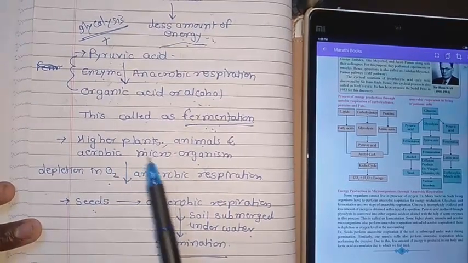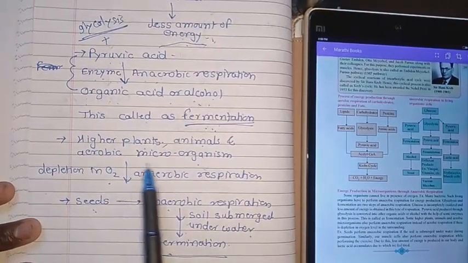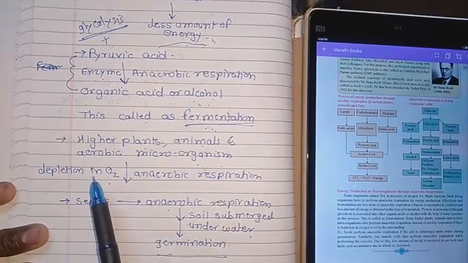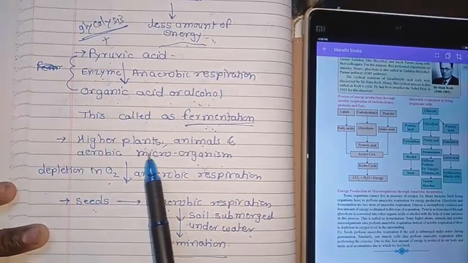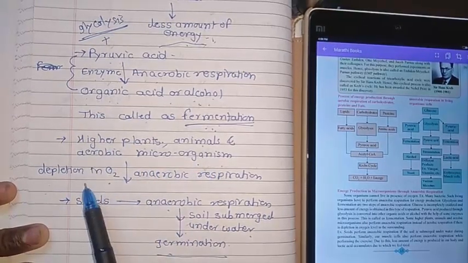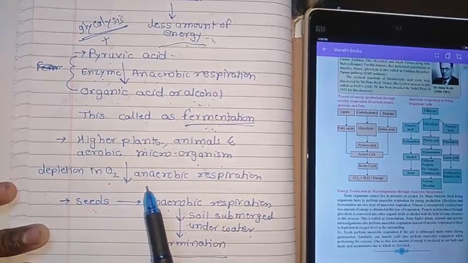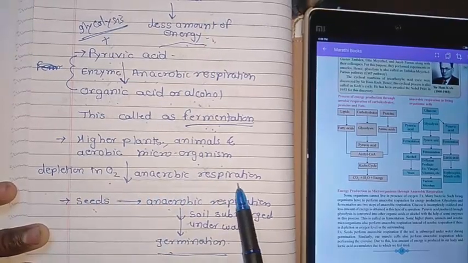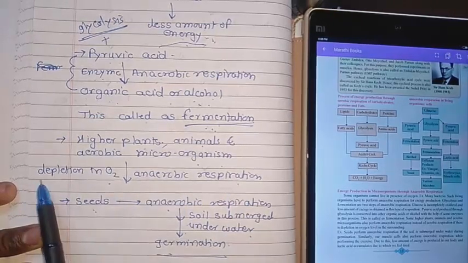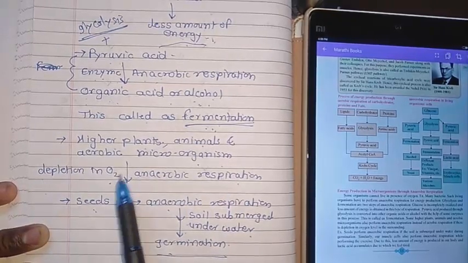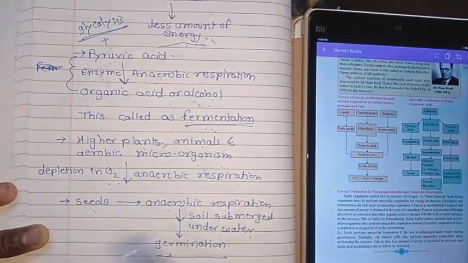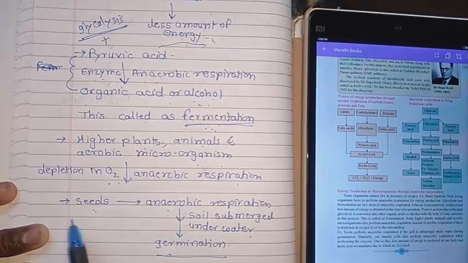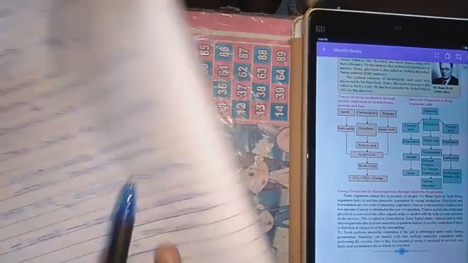Then, for example, higher plants, animals, and aerobic respiration of microorganisms. Further, in depletion of O2, human beings also, in exercise, I had explained in that lecture how in exercise, at a particular point of exercise, we are able to undergo anaerobic respiration. Our body will undergo anaerobic respiration, and depletion of O2 also leads to anaerobic respiration. So what is the purpose, we can find out.